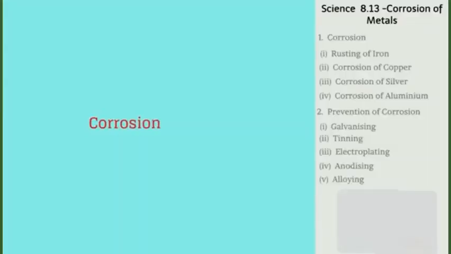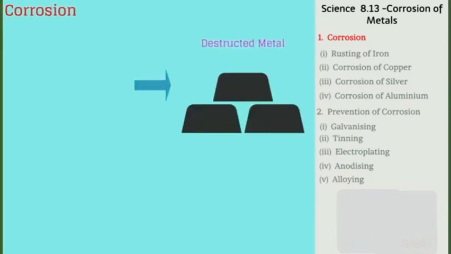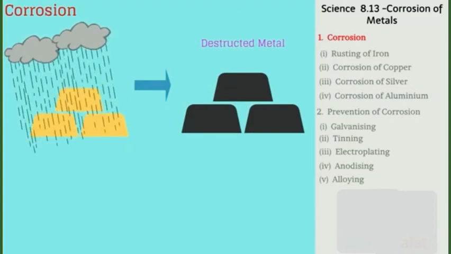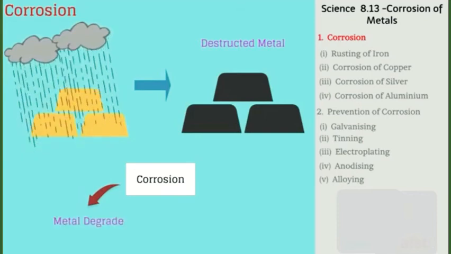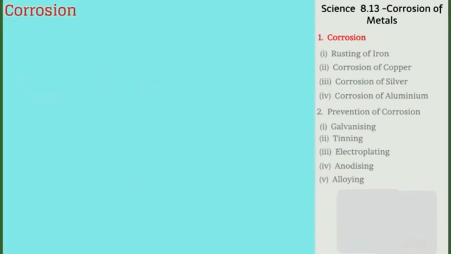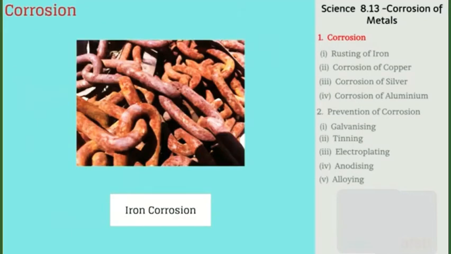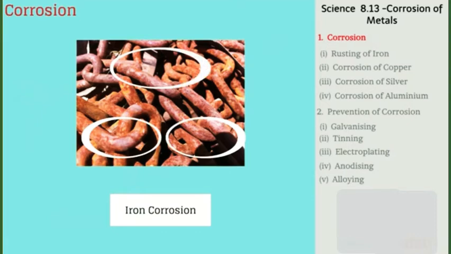Corrosion of metals. The gradual destruction of metal due to the effect of its surrounding environment is called corrosion. Due to corrosion, properties of metal degrade. The familiar example of corrosion is iron. You might have seen the brown color appear on things made of iron. This is due to corrosion.